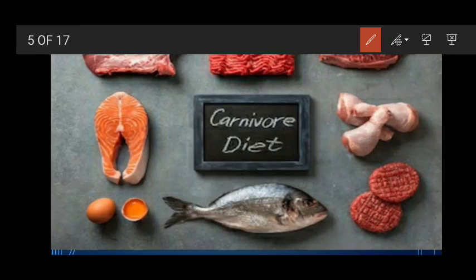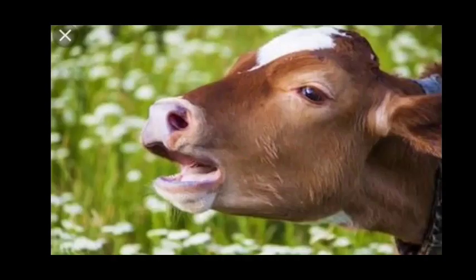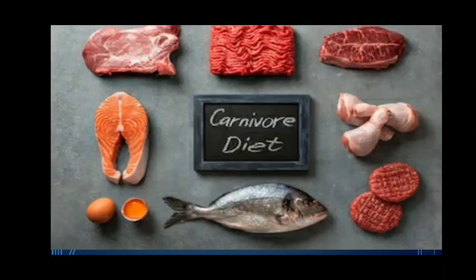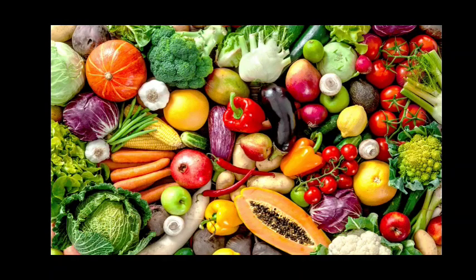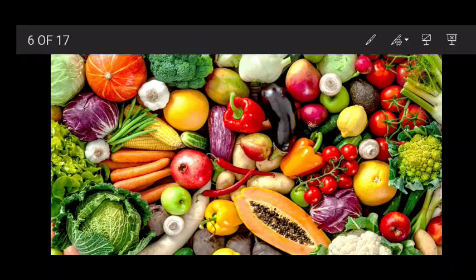Now, next one is herbivores. Herbivores means an organism which only depends on plant matter for food. For example, cow, goat, etc. So you can see here all plant matters are here. Fruits, vegetables. Different types of fruits you can see, different types of vegetables you can see here.